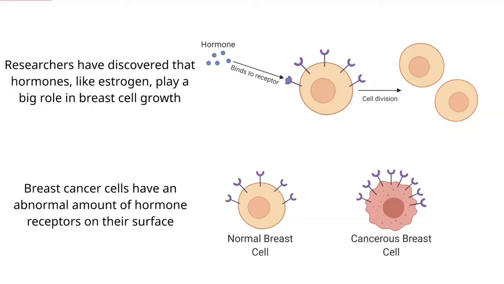Due to mutations in the genes in breast cancer cells, many forms of breast cancer have an unusually high amount of these receptors on the surface. This means that more hormones can bind to these receptors and cause cells to grow and divide much faster than normal breast cells.